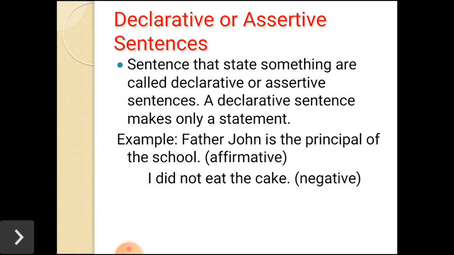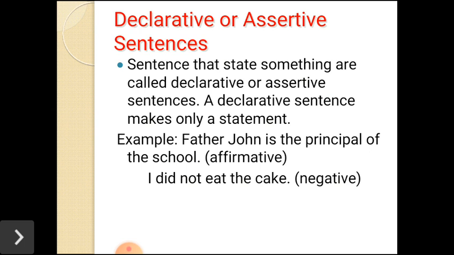Sentences that state something are called declarative or assertive sentences. A declarative sentence makes only a statement. When we have a sentence that makes only a statement, this is called a declarative sentence. Father John is the principal of the school. Here, one kind of statement is given. Who is Father John? Father John is the principal of the school. So, this is called a declarative sentence.